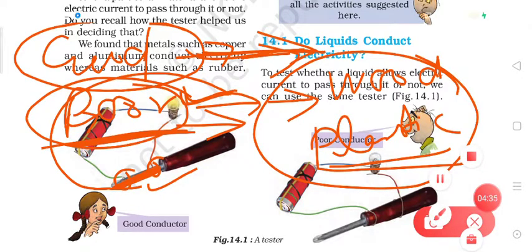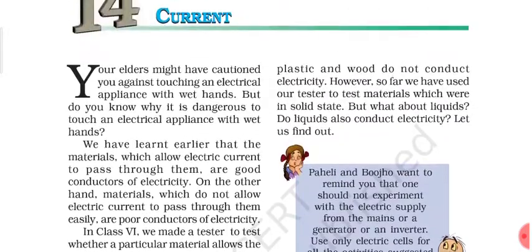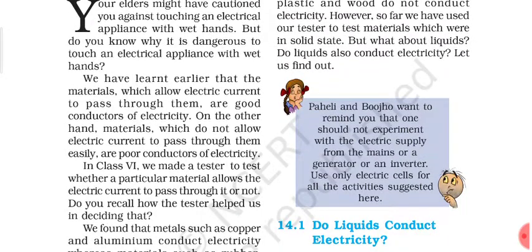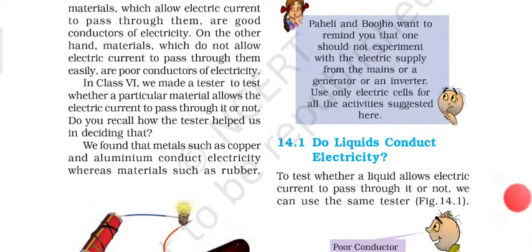So far in class 6th, we had tested just the solid materials. But what about liquids? Do liquids conduct electricity? Let us find out about it.